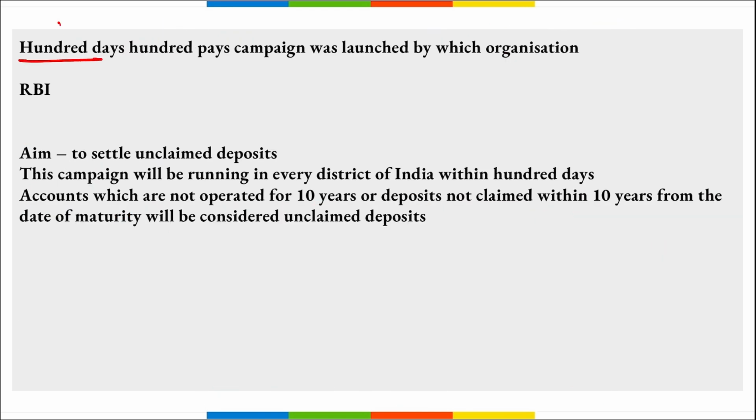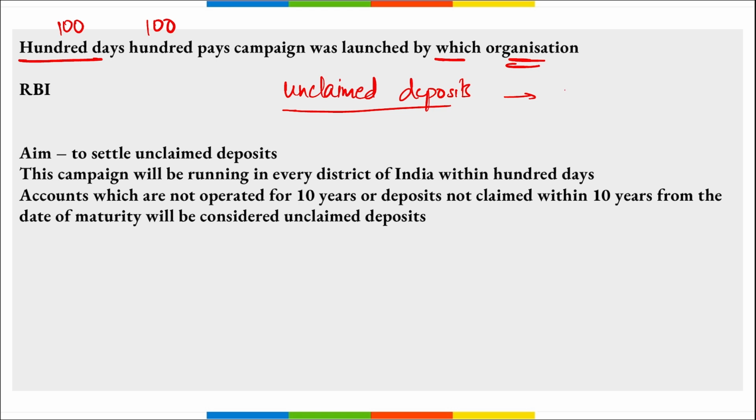Next, 100 days 100 pays campaign was launched by which organization? See, this 100 days 100 pays campaign was launched to settle unclaimed deposits, right? That money that is sitting in a bank account for more than 10 years and no transaction or any action has been done on that money will be given back to the nominees of that particular account or their family members.